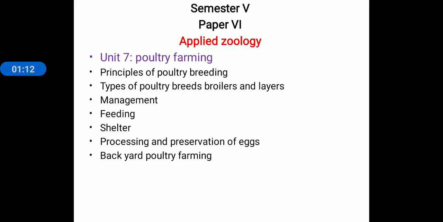Next point is management of poultry farming, which includes feeding management, shelter management, and disease management. So these are the different points included in management. Next point is the processing and preservation of eggs. And the last point is backyard poultry farming. With respect to these points, we are studying poultry farming. Today's lecture is just an introduction to poultry farming.